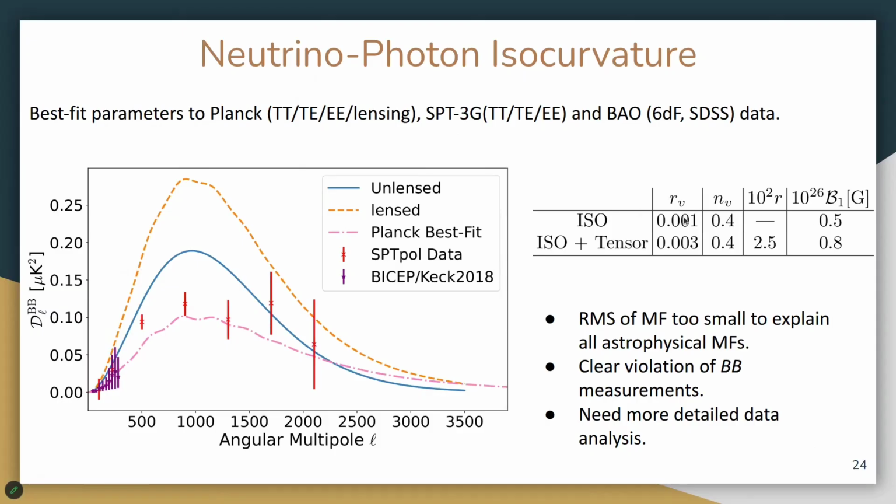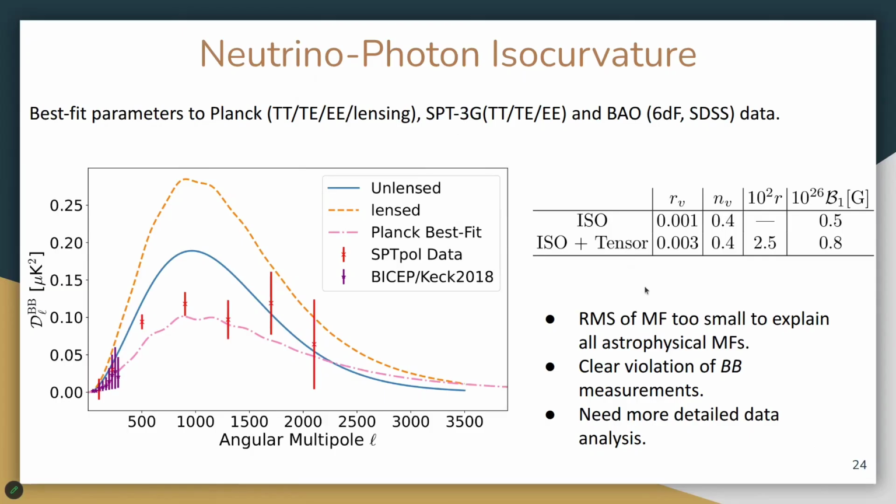But with this amplitude, we can see that the resultant BB spectrum from this initial condition is already in stark violation of data that is coming from SPTpol. This is why it was important to look at SPTpol, because if you look at BICEP alone, this initial condition might have escaped the constraint, but SPTpol at intermediate scales comes and kills it. And of course, if you wanted to generate larger magnetic fields, then we would have to increase by hand, basically, the value of this amplitude, which will then make this even in more stark violation of the data. Of course, adding tensors on top of that, which is more natural, makes things even more difficult.